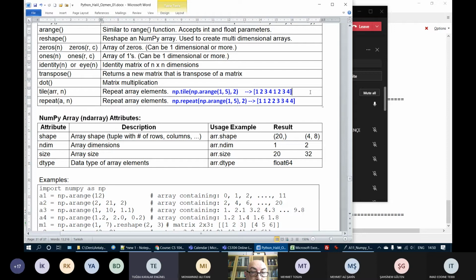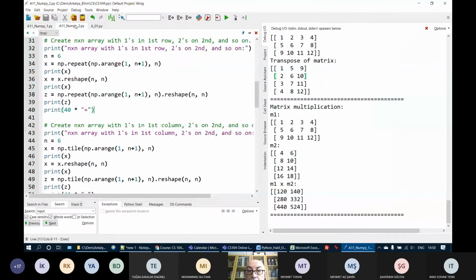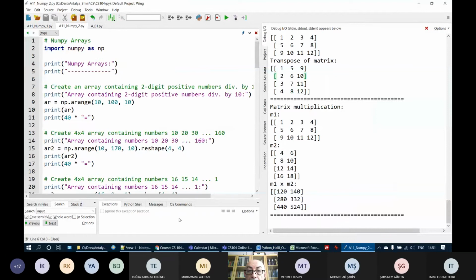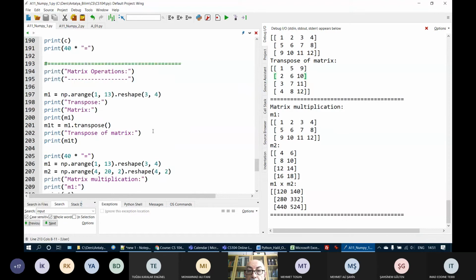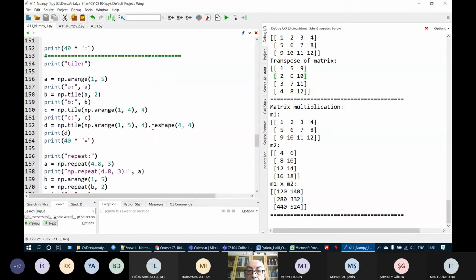Here I put those examples to stress the differences between tile and repeat. Now I will show you several questions. I will share these programs in LMS. Just after the lecture I will upload these programs, A11 NumPy 1 and A11 NumPy 2. NumPy 1 just contains the things that I've explained to you. Let's see some examples about tile and repeat.